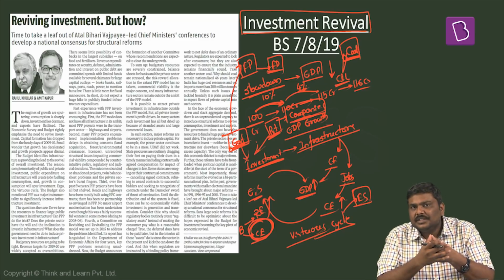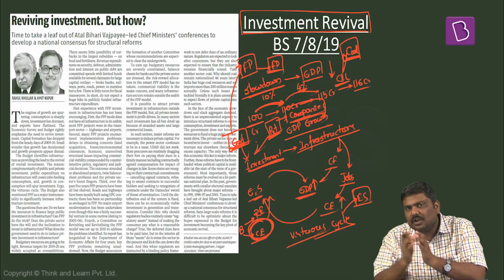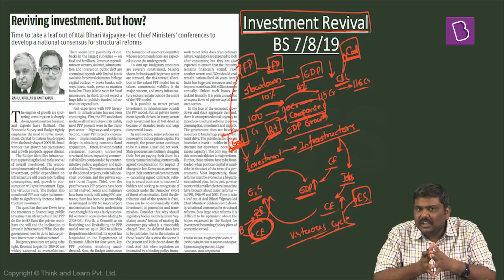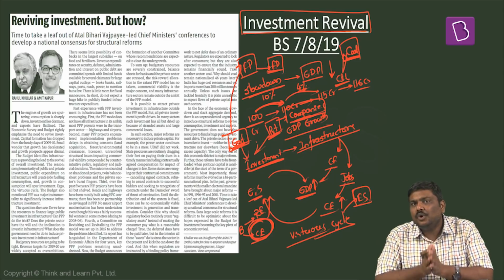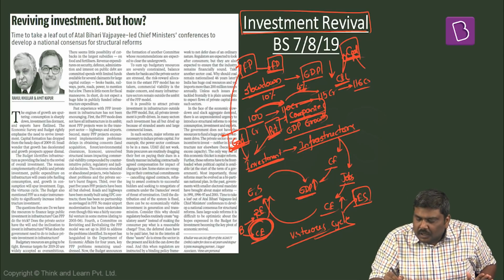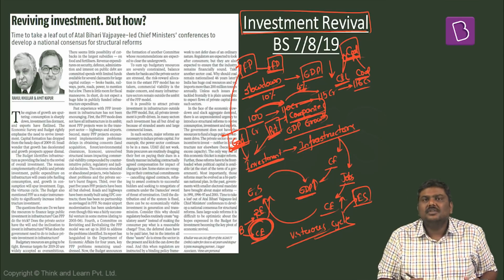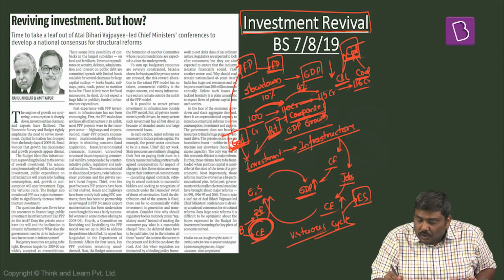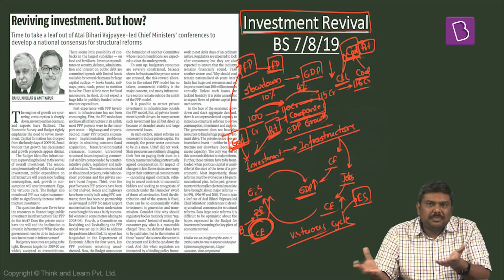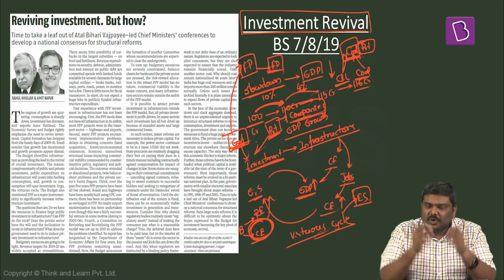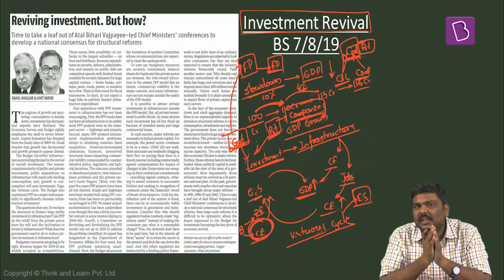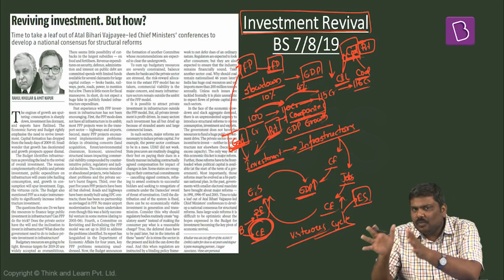Now the argument is, yes, you are producing a huge amount of coal and you have nationalized this sector, but despite having huge coal reserves, you end up importing coal from the rest of the world. So the argument put forward in this article is, why don't you throw open this sector or allow private sector entities to come in and start mining a huge amount of coal for the market. Again, one example.